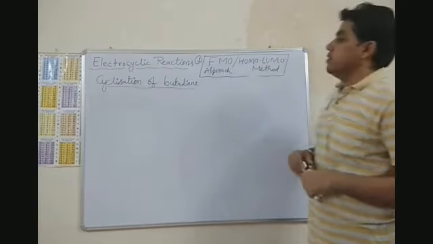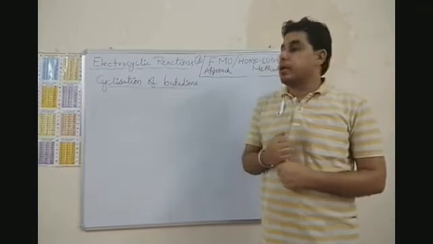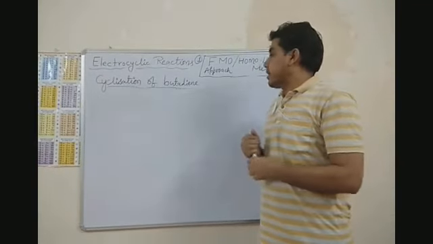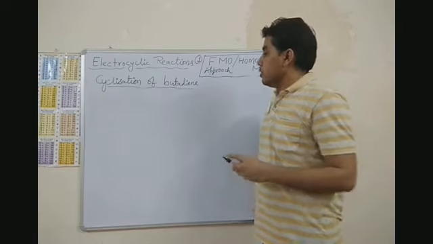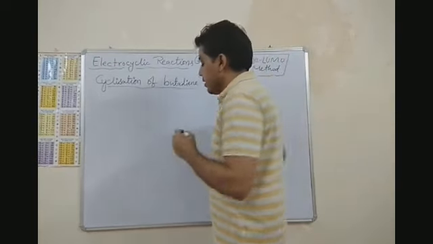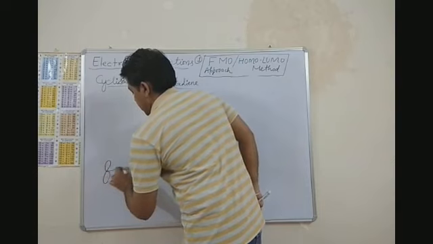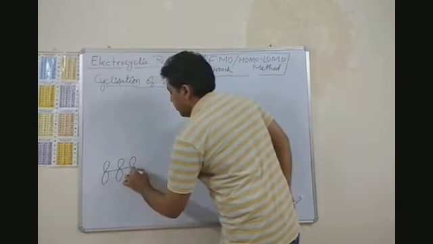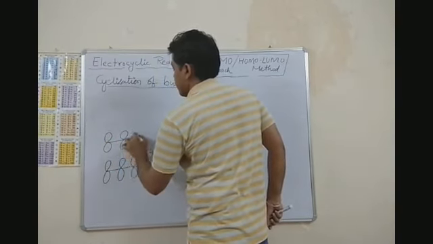Okay, now let us see the first example of electrocyclic reaction, and it is the cyclization of butadiene. Before starting the cyclization of butadiene, I will remind you of the molecular orbitals of butadiene.